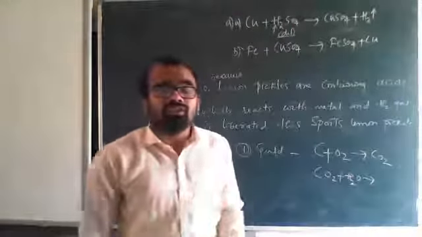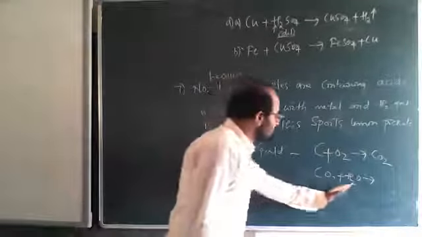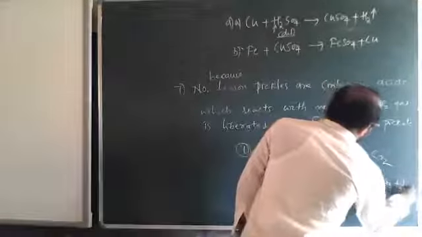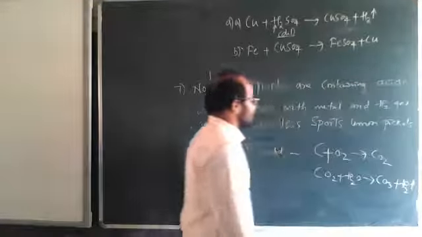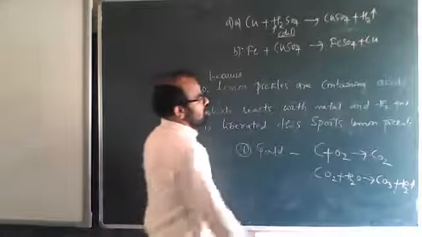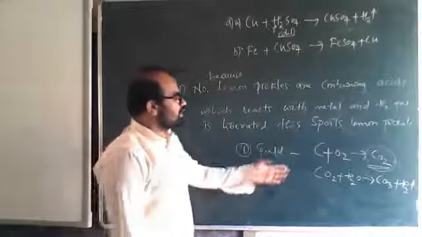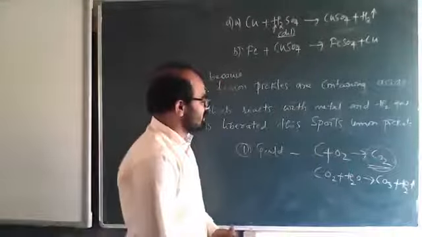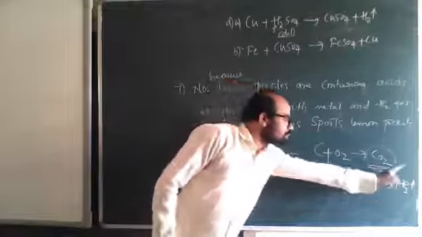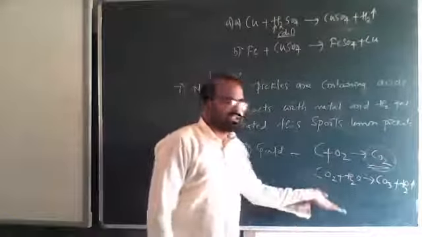See, how will she find the nature of gas? Nature of gas means you have to think that CO2 plus H2O becomes H2CO3. Okay, H2CO3 forms. So how is this gas, is it acidic or basic? I have already told you non-metallic oxides are usually acidic in nature, because when carbon dioxide is reacting with water, it is producing an acid. It is producing an acid, which means it is acidic in nature.